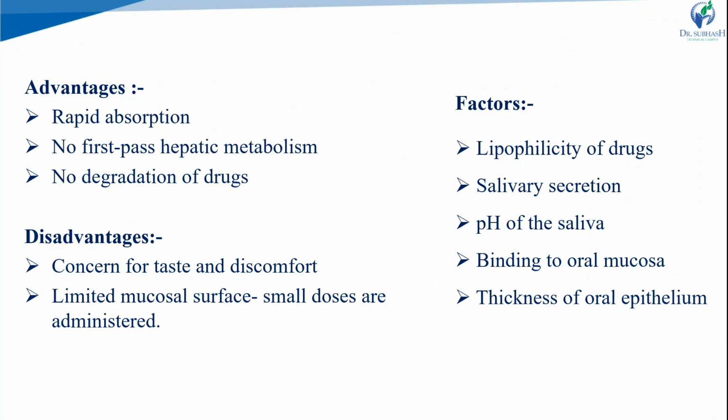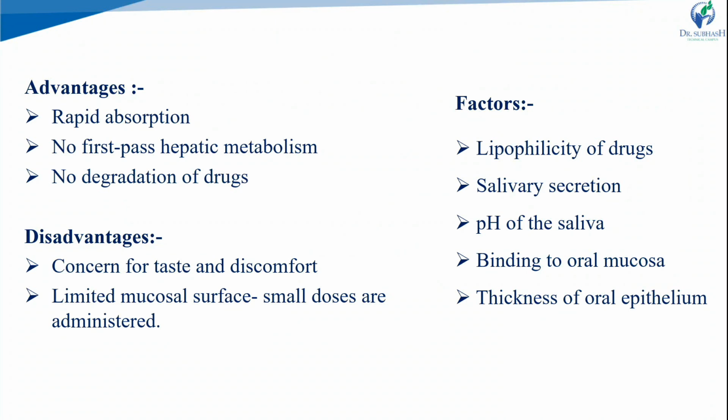Salivary secretion also matters. High lipid soluble drugs are needed, as compared to drugs soluble in aqueous buccal fluid. So the drug requires biphasic solubility: lipophilic nature, and some aqueous solubility also. The pH of the saliva, around 6 in the buccal region, also affects the ionization of the drug. We require the unionized form of the drug, so at that particular pH the drug should be unionized and not go for ionization. That also alters the absorption of the drug.